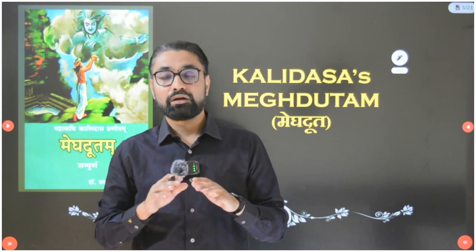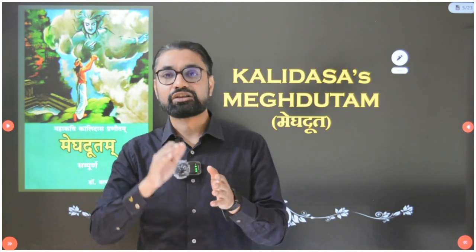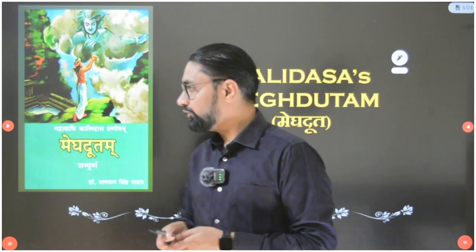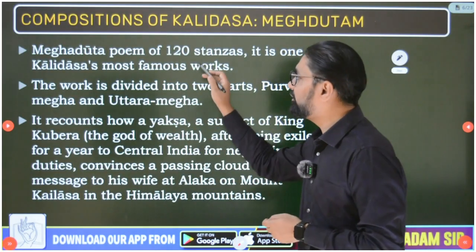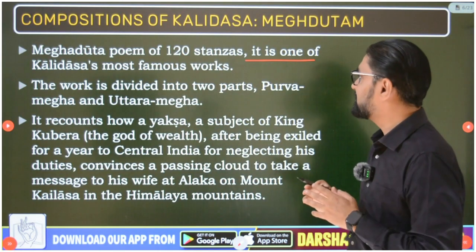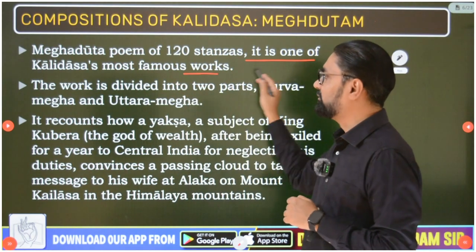So through the Yaksha and Alka story, Kalidas was also narrating his own mental condition, that he was away from his lover who is somewhere in Kashmir. So this Meghdut story of Yaksha and Alka was also the story of Kalidas and his lover, and Kalidas is writing his own emotions through the character of Yaksha. So this Meghdut poem of 120 stanzas is one of Kalidasa's most famous works.